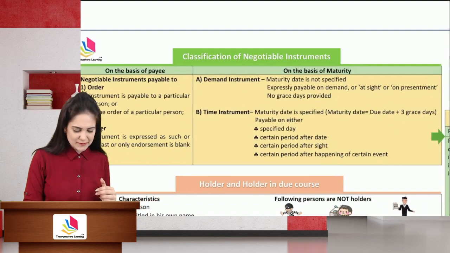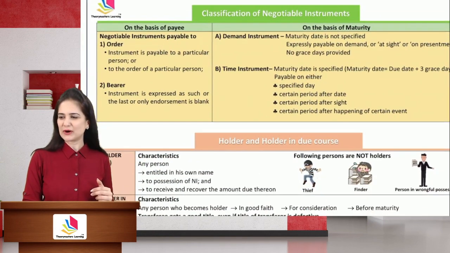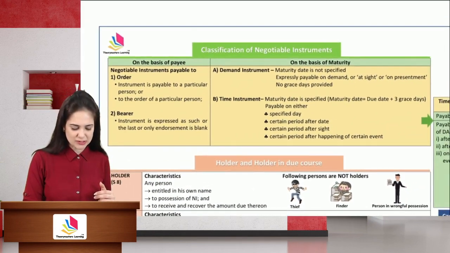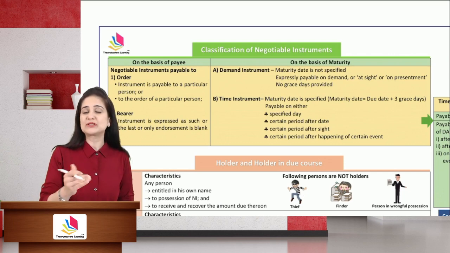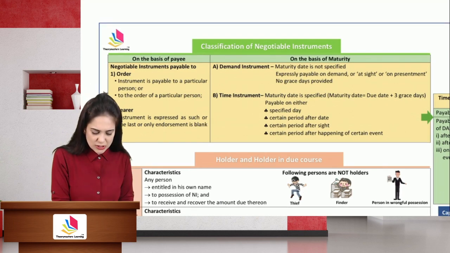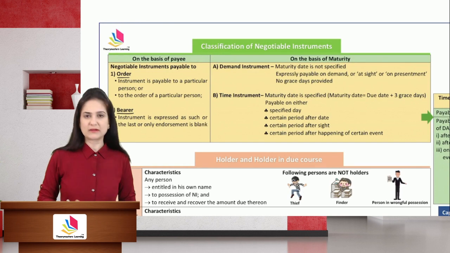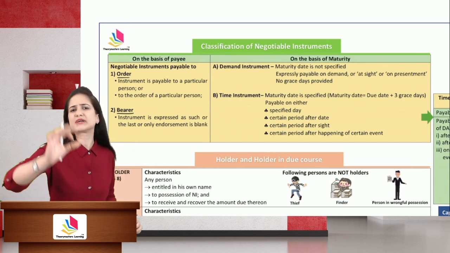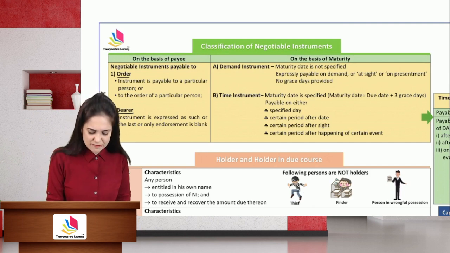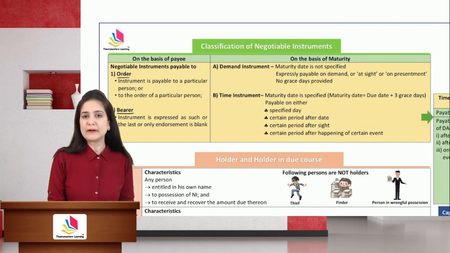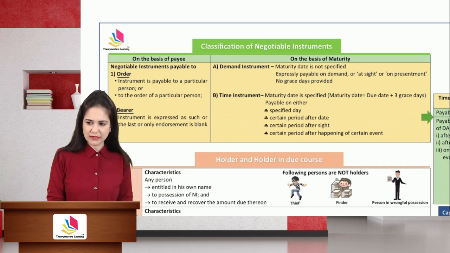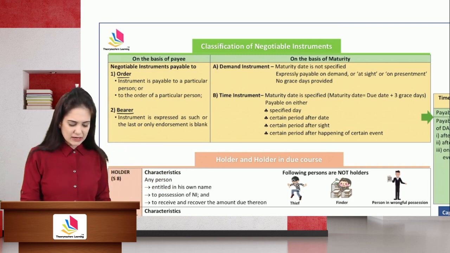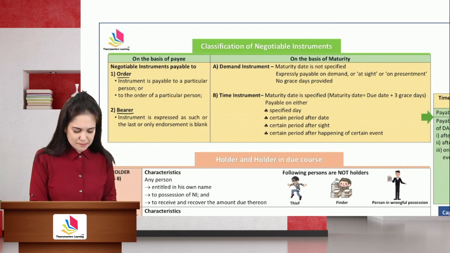Okay, let me proceed. Then we have classification of negotiable instruments. Now, negotiable instruments may be classified on the basis of payee. You can pay it to the order or you can pay it to the bearer. In case of order, money will be given either to the payee or anyone authorized by the payee. In case of bearer, it is payable to the bearer, the holder of the instrument. And in this case, bearer means an instrument which is expressed as such, or the last or the only endorsement is blank.